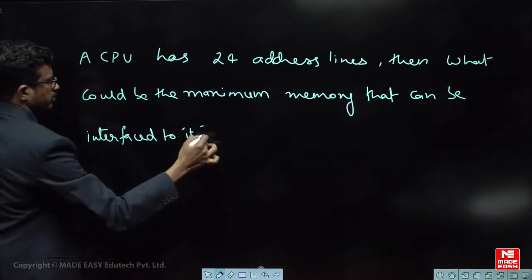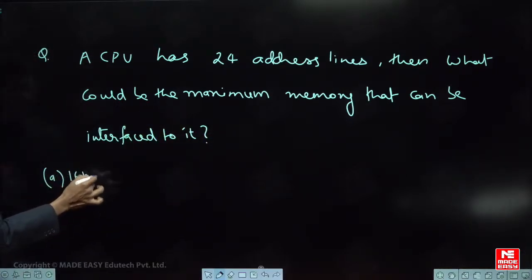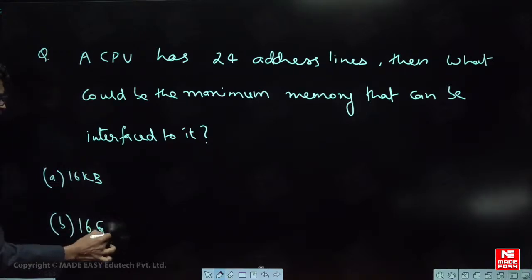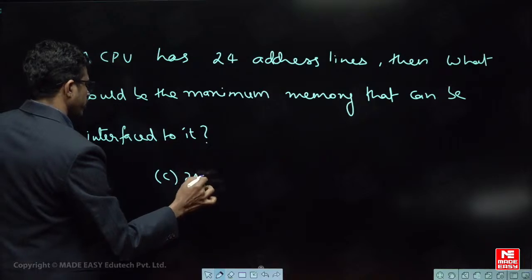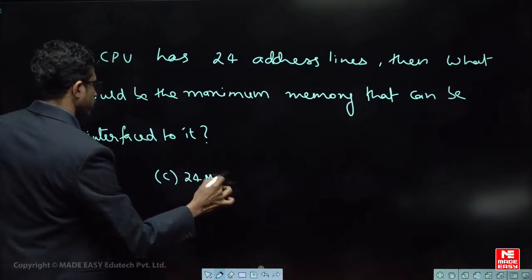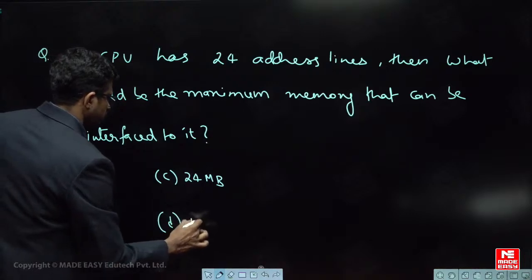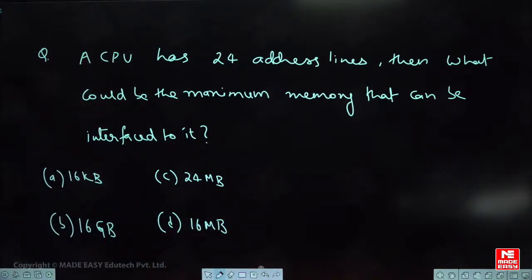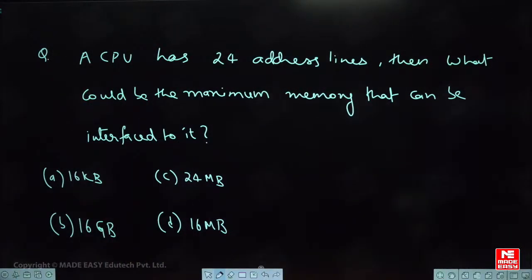This is a simple question I am taking. Option A, 16 KB; option B, 16 GB; option C, 24 MB; and option D, 16 MB. Just find out what the value is. I am giving you a few seconds.